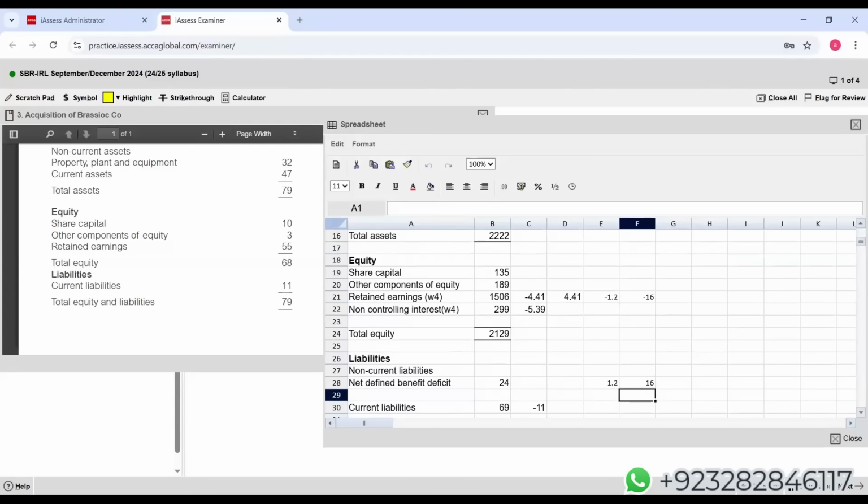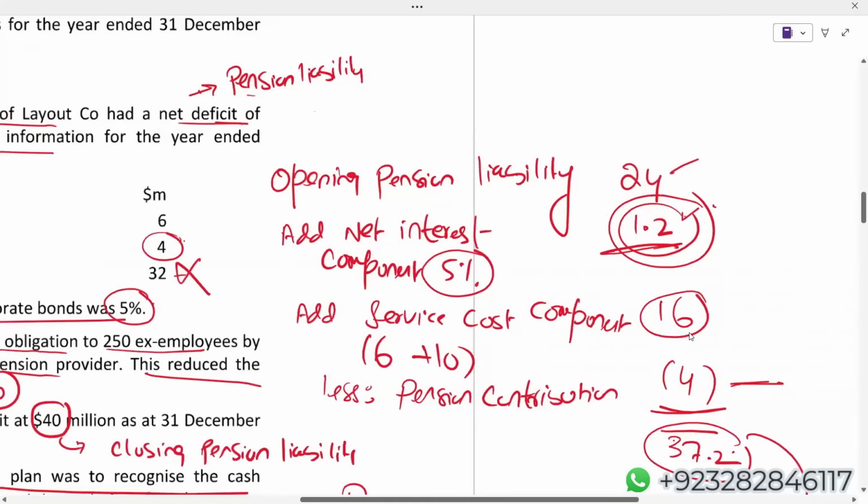Let's go back to OneNote again. Now, Ashwin, listen to me carefully. With this 4, they made a mistake. The examiner has taken this pension contribution of 4 million as an expense. We have already decided logically this 4 million is not your expense. Repeat, by mistake, the examiner has taken this 4 as an expense.